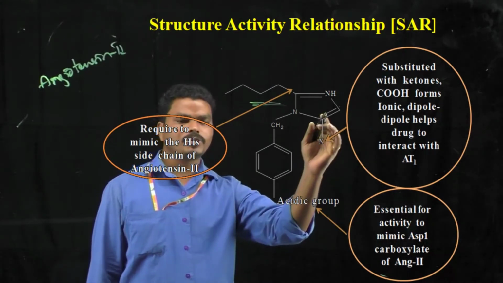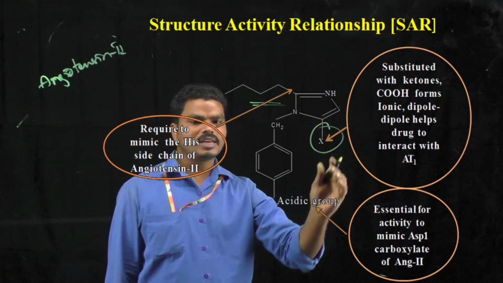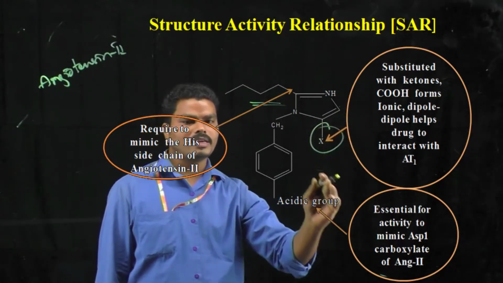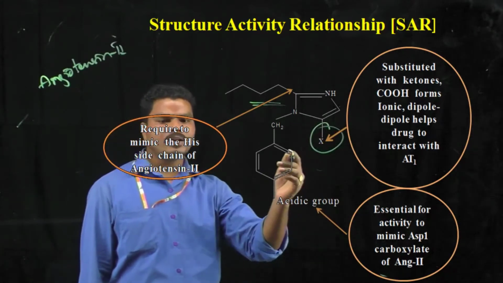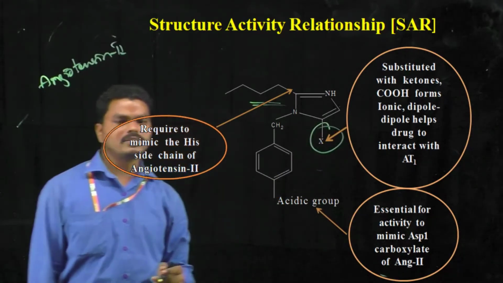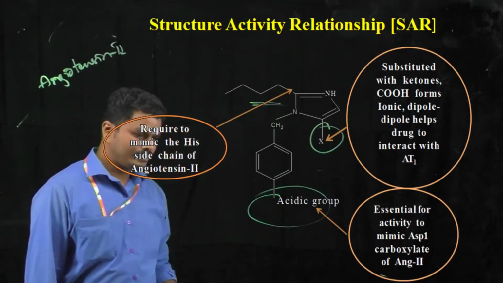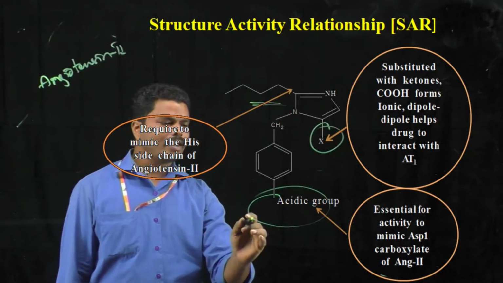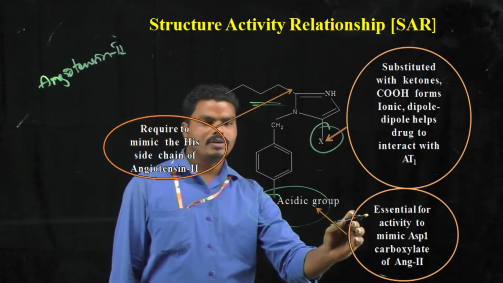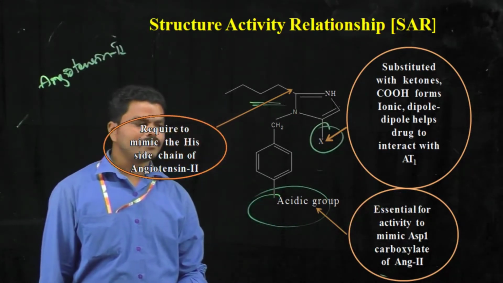Substitutions at the second position of this imidazole ring, either a carboxylic acid or a ketone, can form ionic or dipole-dipole interactions with the angiotensin 1 receptor. And the acidic group attached to the ring of the diphenyl moiety is essential for showing the potent activity of these angiotensin receptor antagonists.